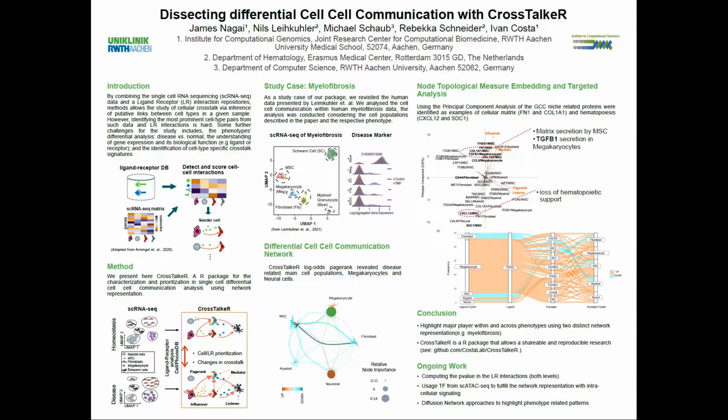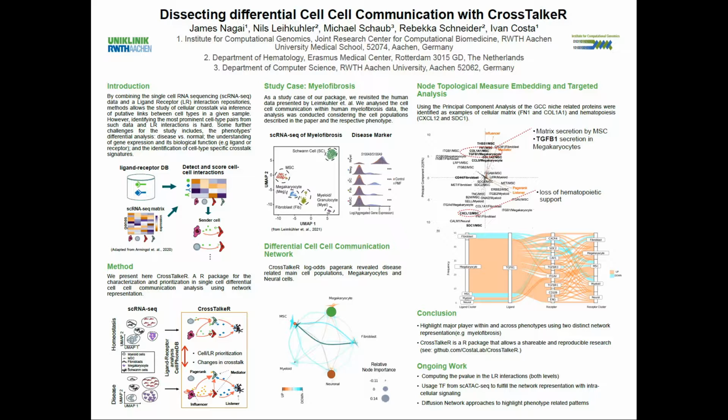showing increasing matrix secretion by MSCs, and also inflammation starting with TGF-beta. We also show that CXCL12 is, on the other hand, of those interactions, which shows the loss of hematopoietic support, which is really related to the control stage.